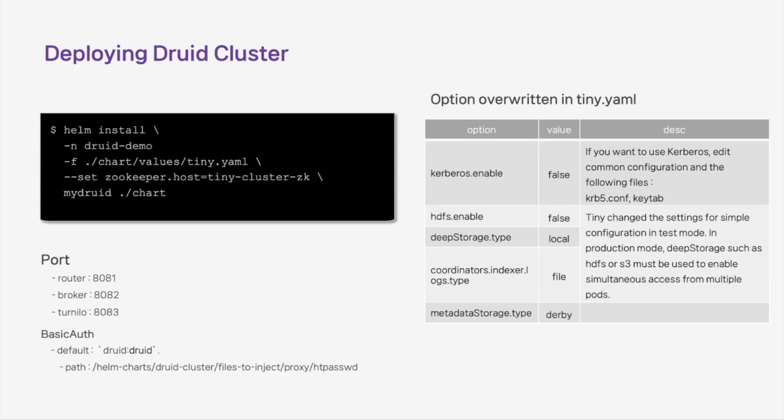Nginx with basic auth is applied to ensure access only to authorized users. We'll explain later why we used Nginx instead of Druid ACL. We linked load balancer to Nginx and set it up to link to each component through port. You might wonder why we didn't assign ports to coordinators. It's because access is possible through our router proxy. There is no need to assign it.